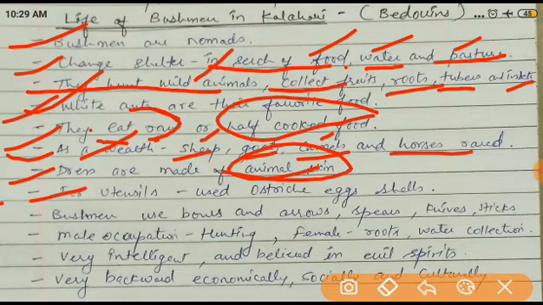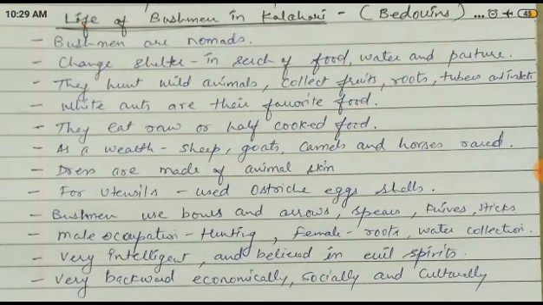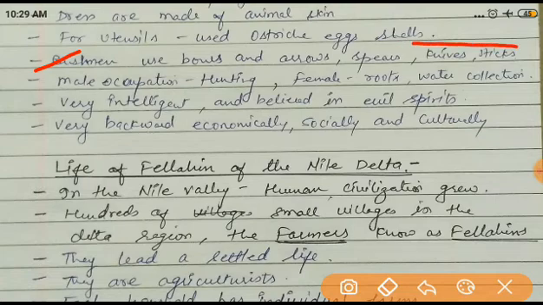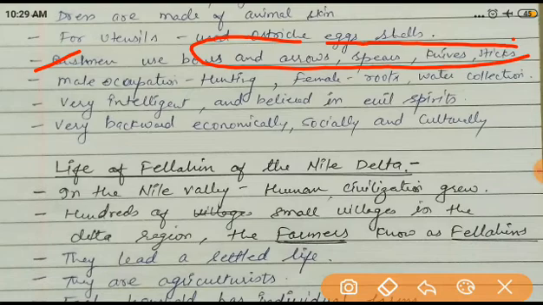For utensils, yes, they are using ostrich eggshells. They are very big shells. So for making food, for boiling or something like that, they are using the ostrich eggshells. Bushmen use bows, arrows, spears, knives, and sticks, obviously for hunting. So these are all the tools by which they hunt or do other work.